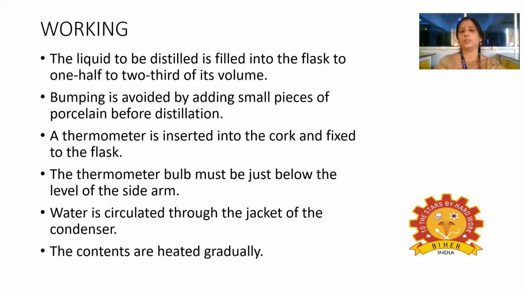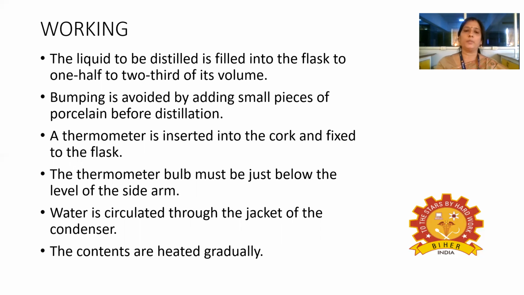So how does it work? The liquid which has to be distilled is filled in the flask. Only 1/2 to 2/3 of its volume has to be filled. If it is fully filled with the liquid mixture, then once the liquid starts to boil, it may come out from the flask and enter into the condenser. So 1/2 to 2/3 of the flask volume will be filled with the liquid mixture, and bumping is avoided by adding small pieces of porcelain before distillation. So they add some porcelain material to avoid the bumping of the liquid.